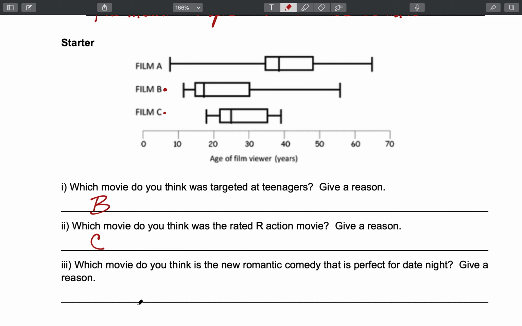And then the last question: which movie do you think is the new romantic comedy that is perfect for a date night? Well, I'm going to go with film A, partially because it's the only one that hasn't been answered yet. But if I look at all the information for film A, you can see that it's spread out really far apart. So it's a movie meant for a lot of different ages. It's not just for younger or just for older, it's for a lot of people. That would lead me to believe it's a film for many different people, which would be kind of a date movie. So there's A.